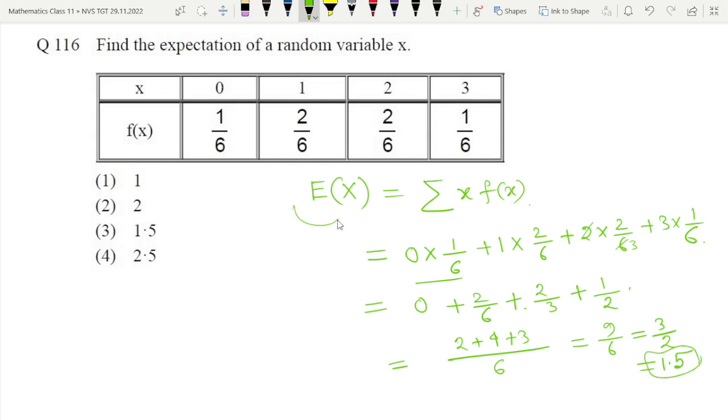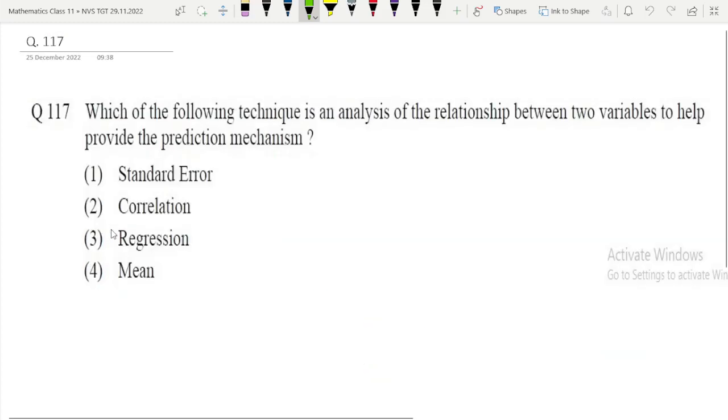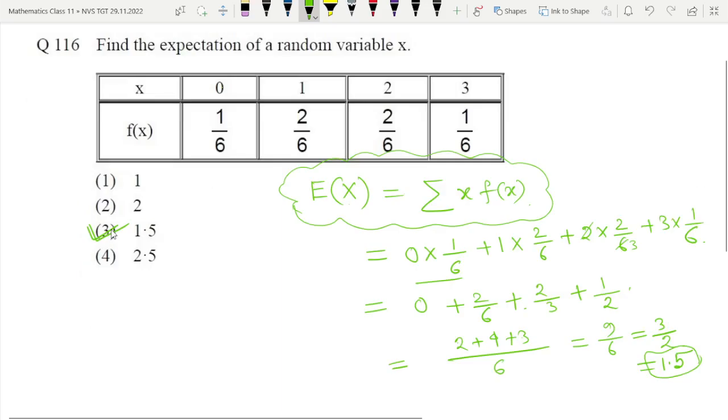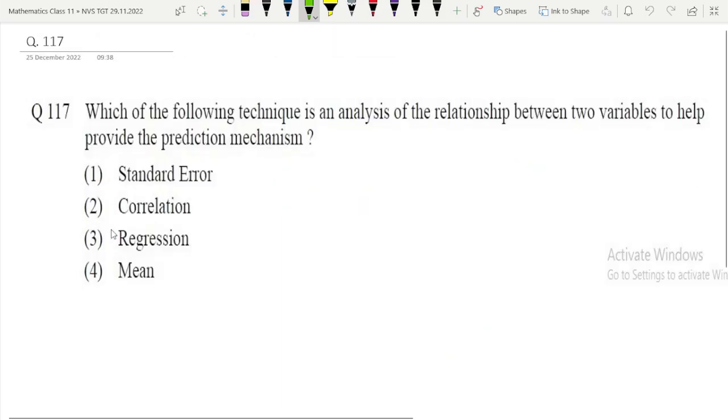The formula is important here. This formula you have to apply for expectation. Expectation of the random variable x is denoted by E of x, and it is given by this formula, x into f of x. So 1.5, option number 3 is the correct answer. Okay, 116 we have solved.